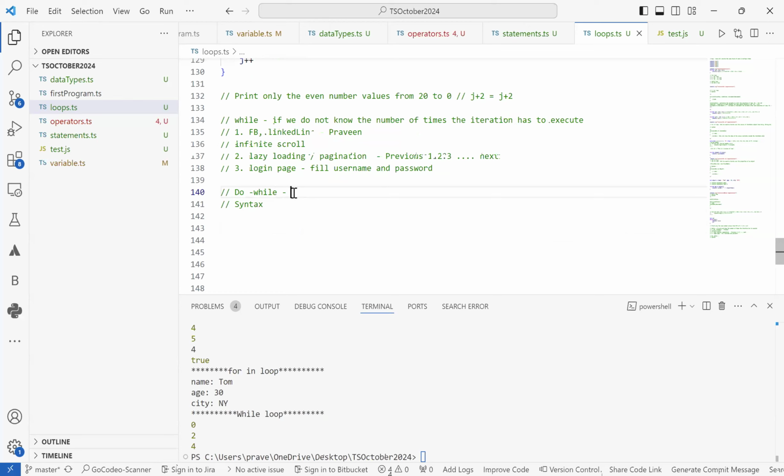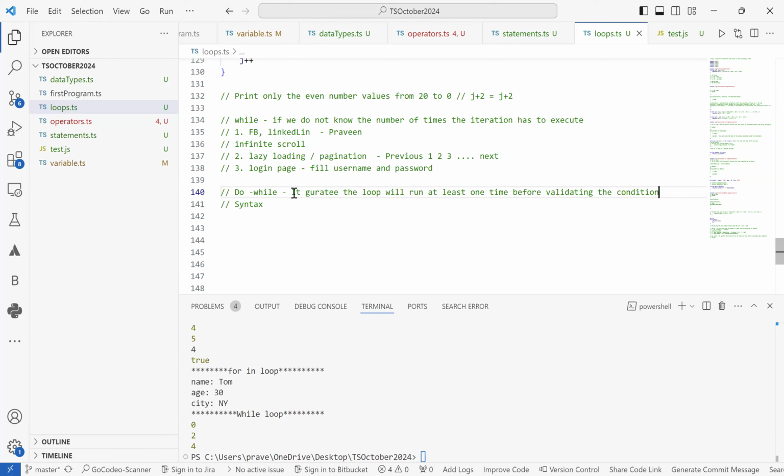The declaration and other parts will be almost similar to the while loop, but the only difference is that it guarantees the loop will run at least one time before validating the condition.